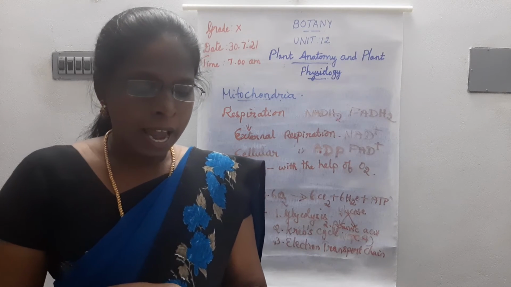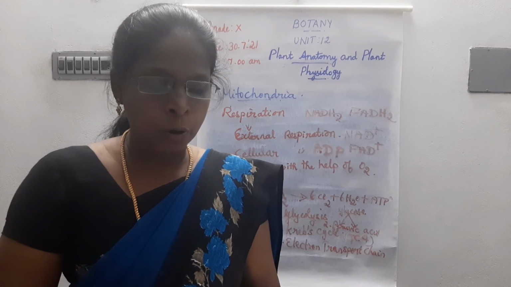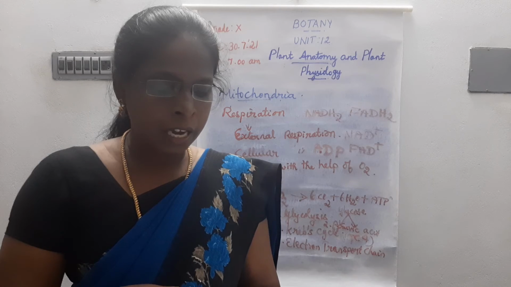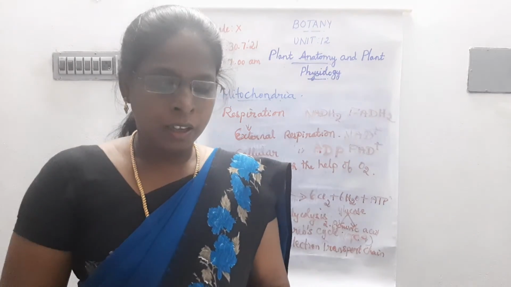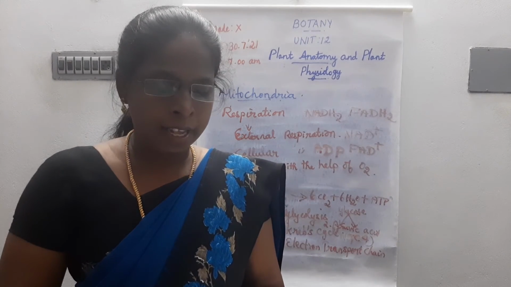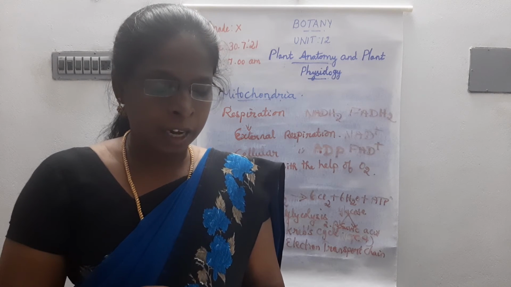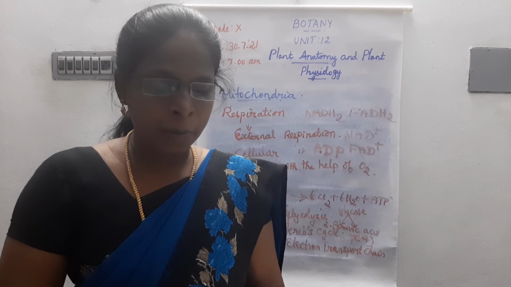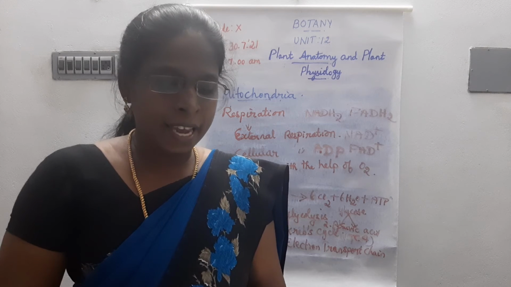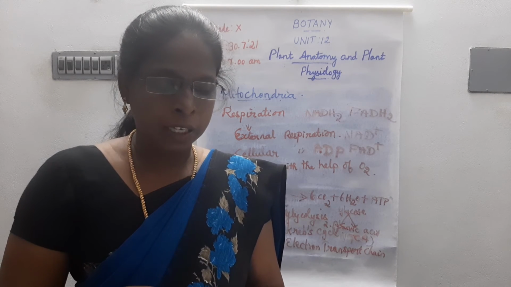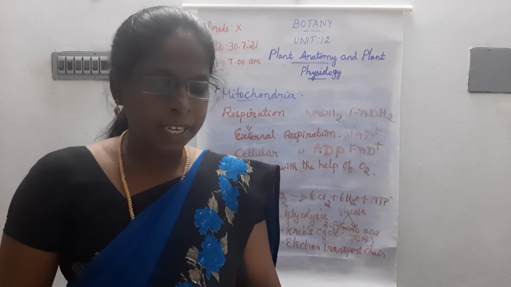Roman letter 3, 6th question, anaerobic respiration produces more ATP than aerobic respiration. That is false. You have to correct the statement. Anaerobic respiration produces less ATP than aerobic respiration. In the place of more, you have to write less.